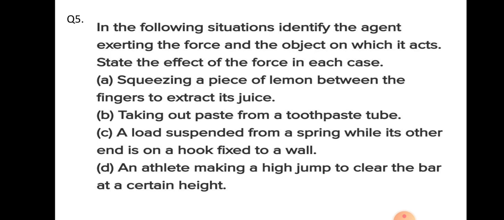Okay, now the next one. An athlete making a high jump to clear the bar at a certain height. So who's the agent here? The agent is the muscles of the athlete. He is applying his muscles to apply force to make him jump high, and the object is the athlete himself. And what is the effect? The state of motion is changing.